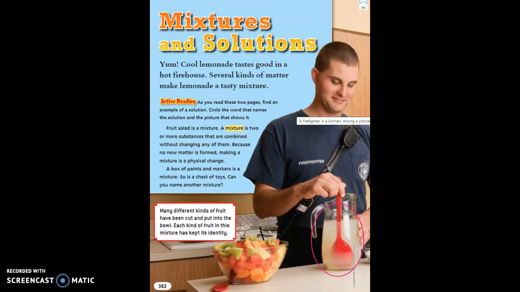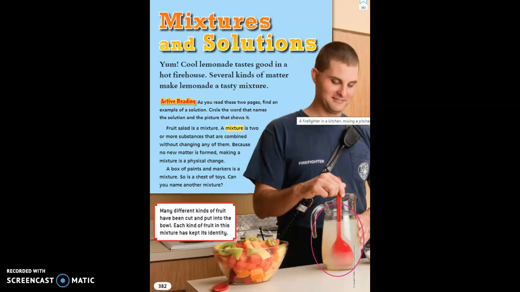Active reading. As you read these two pages, find an example of a solution. Circle the word that names the solution and the picture that shows it. Fruit salad is a mixture. Okay, first tell me, what do you see in the picture? I see a man and I see a pitcher of juice. What kind of juice is that one? And I see a bowl of fruit salad.